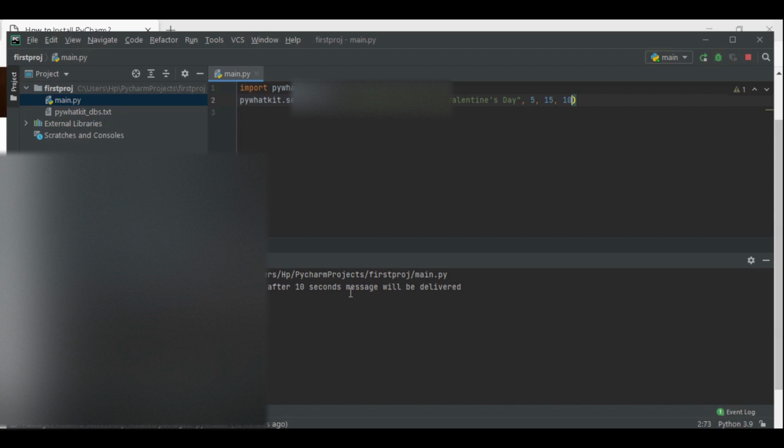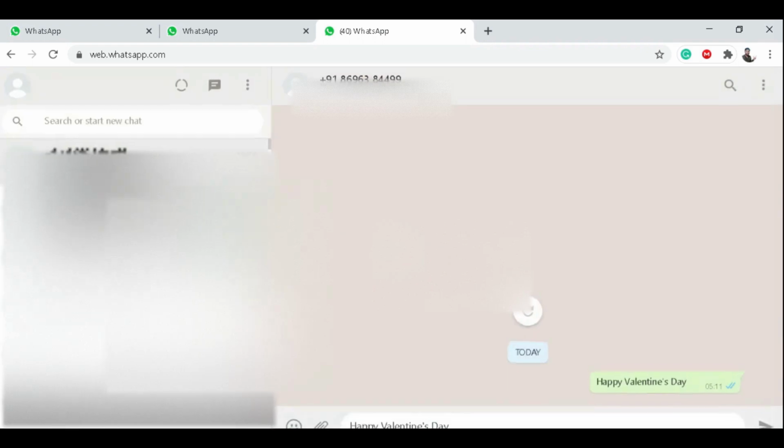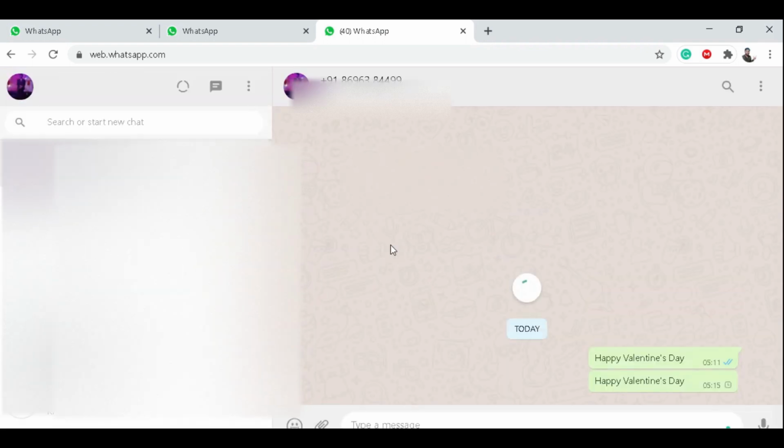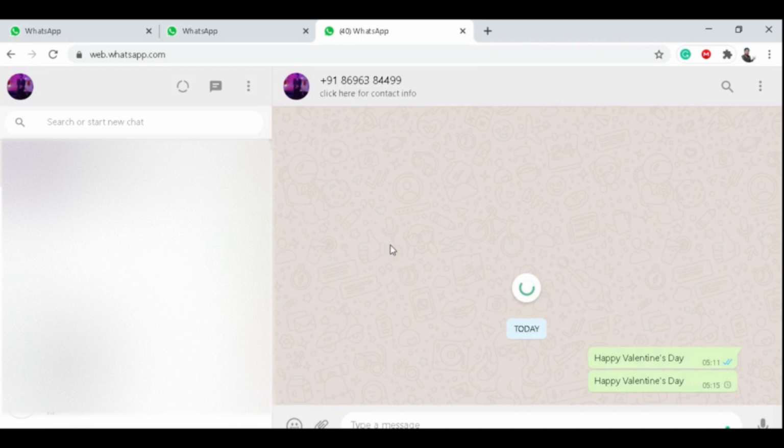10 seconds will be very short because my net is not that fast, but it will automatically load, and I think it will send because it takes time to load the site. Here you can see, it got sent at exactly 5:15. You can see the timings.